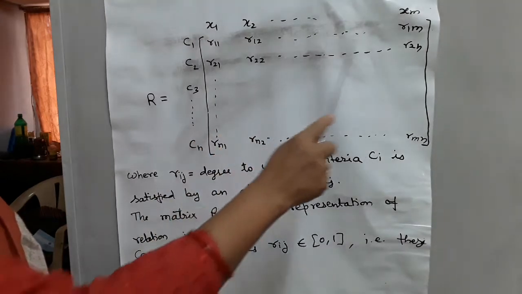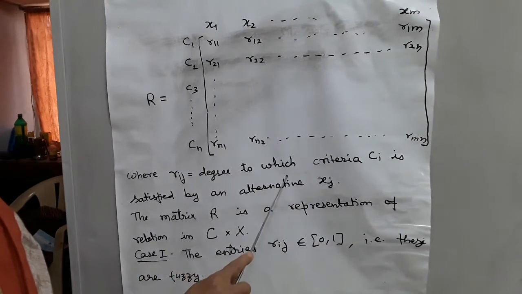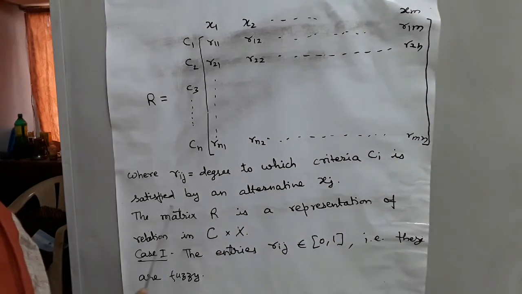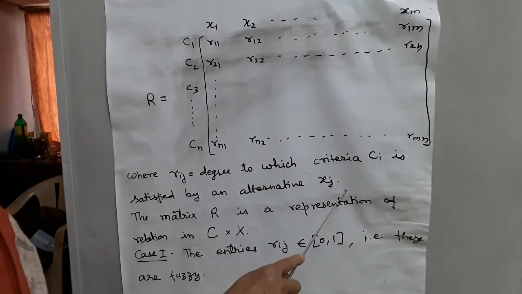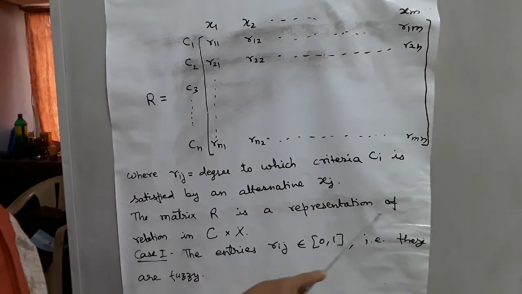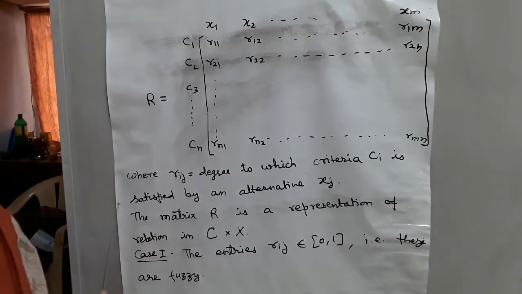R11, R12 and so on, R1m and so on, where Rij is equal to the degree to which criteria Ci is satisfied by an alternative xj. This matrix R is a representation of a relation between C and X, that is, a relation in C cross X.